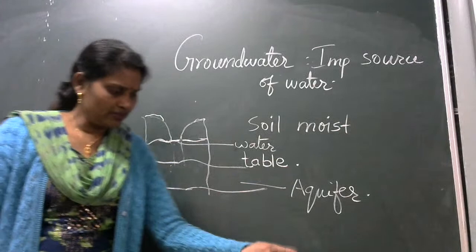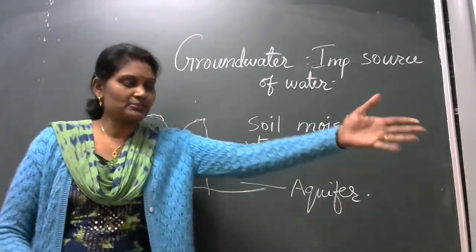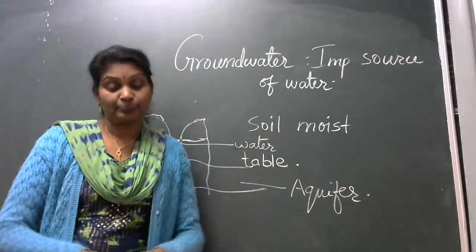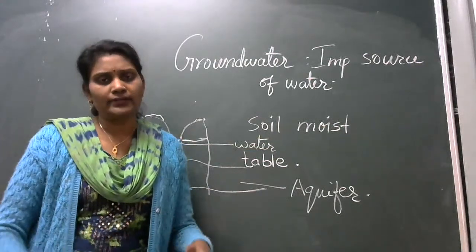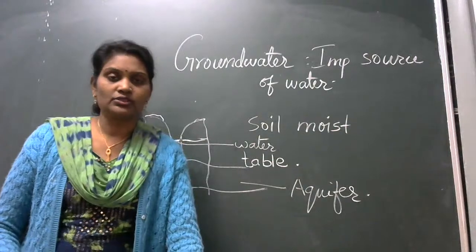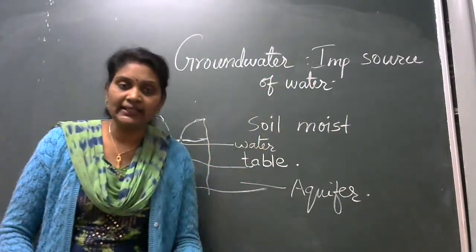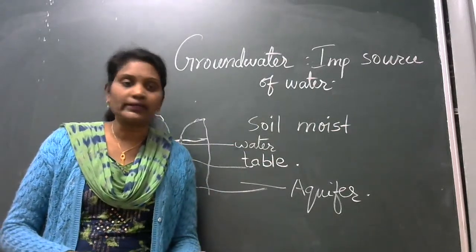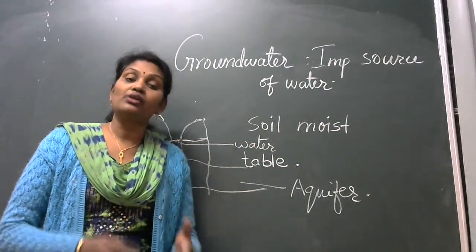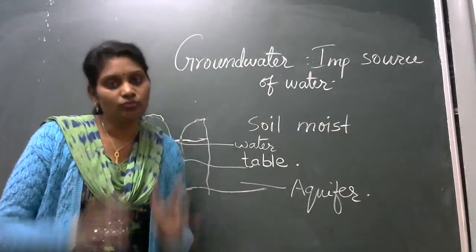Sometimes we get a little water just after digging, if there is a well nearby or something else, so the water table is found. But if we have dug a lot at one spot, and at another place water is not found, then that is not the water table. Understood?